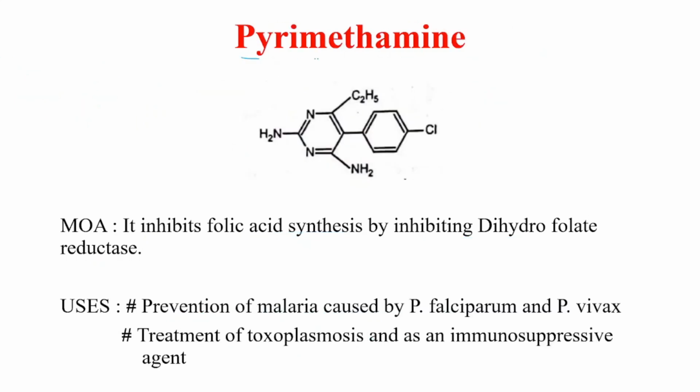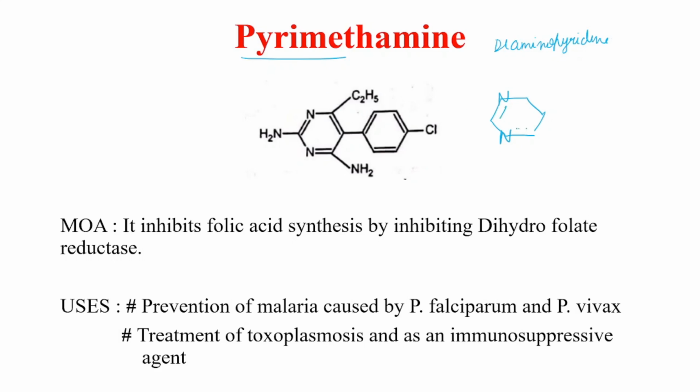Next we have pyrimethamine. As we know, it is a pyridine. What kind of pyridine? It's a diamino pyridine. So first we will take a ring with 2 nitrogens right here and here.